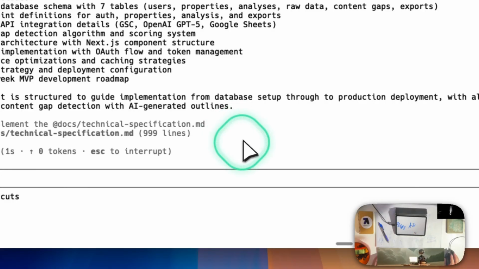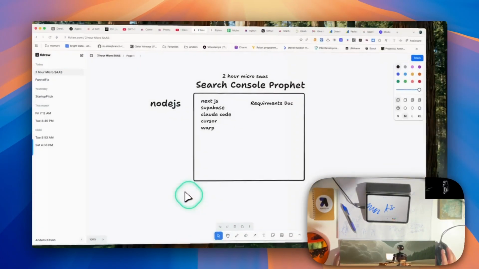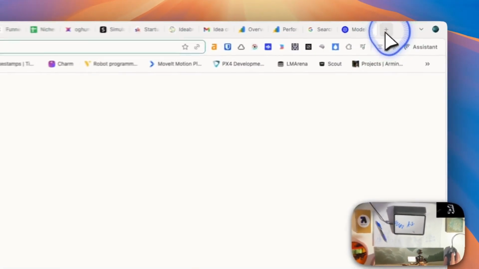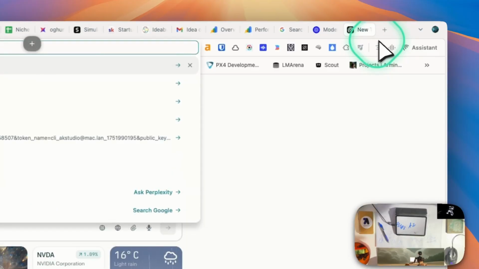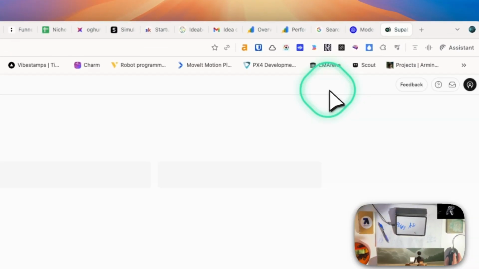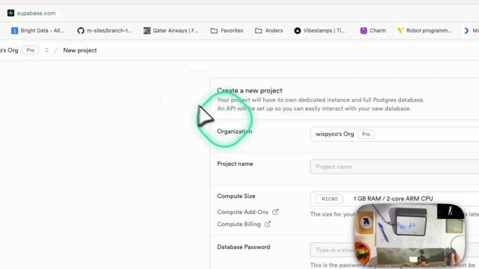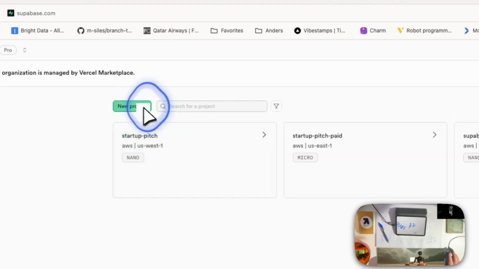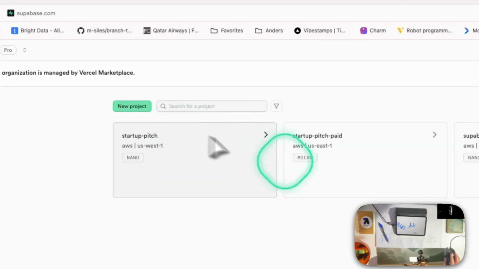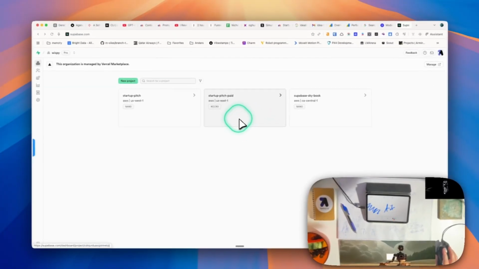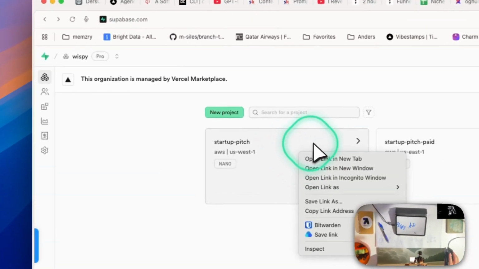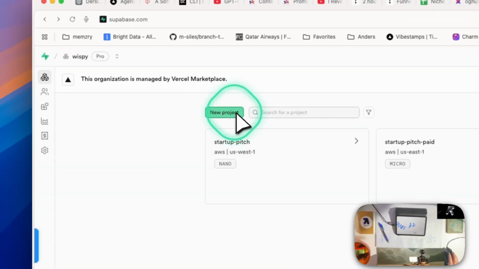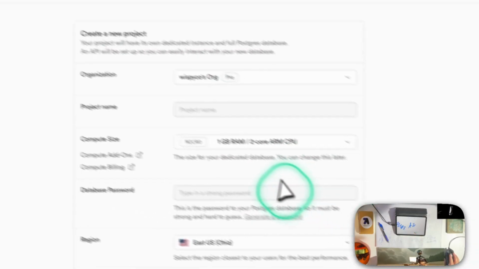So while that's going, let's go in and set up Supabase. Dashboard, new project. See if I delete this one, oh whatever, I'll just pay for now and come back to it.